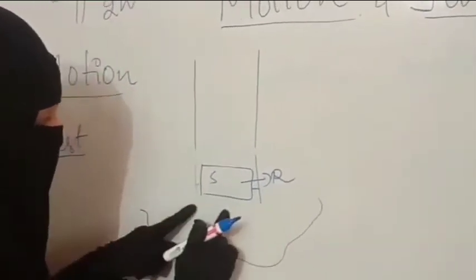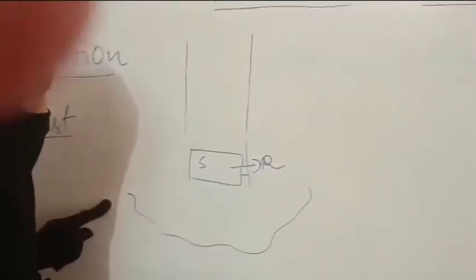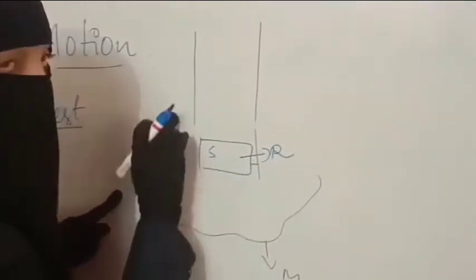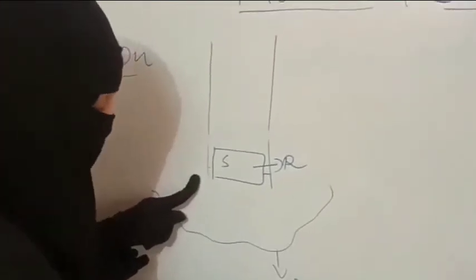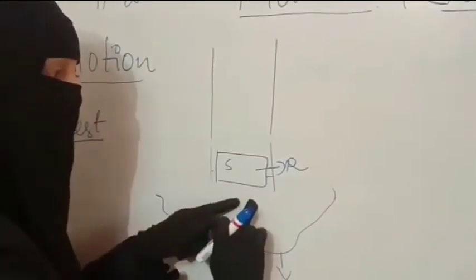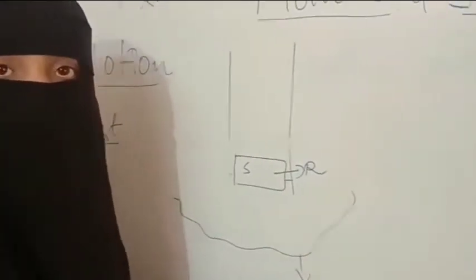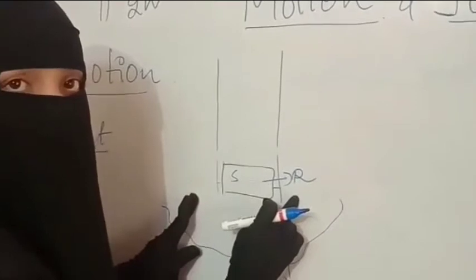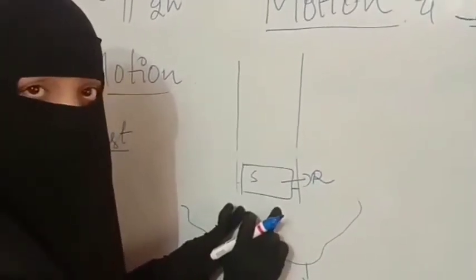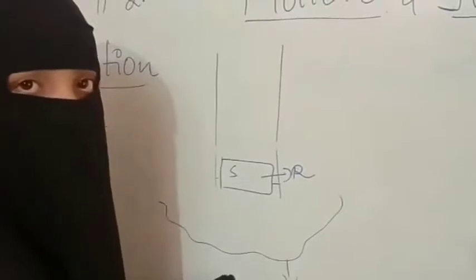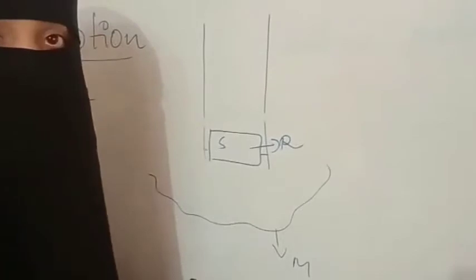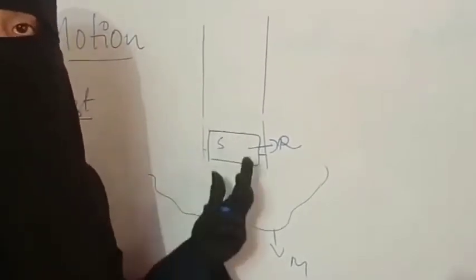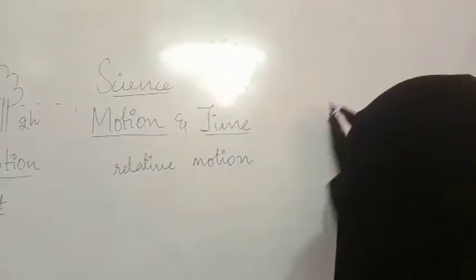The same way, for the other set of surroundings, you are in motion. That means you are moving forward and backward. So for the set of surroundings that is the garden, you are in motion. And for the set of surroundings that is your seat, you are at rest. This shows that motion completely depends on the observer. If you are observing the first set of surroundings, you will be at rest. If you are observing the second set of surroundings, you will be in motion. So motion is related to the observer, and based on the surroundings he observes, he can say whether a body is in motion or at rest.